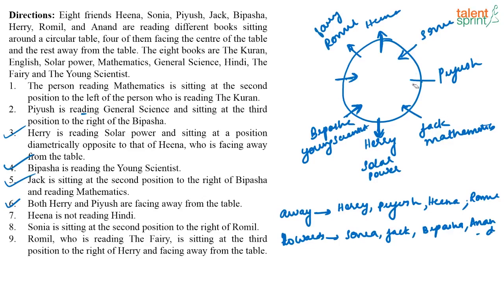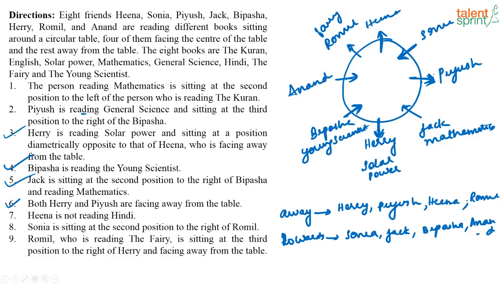But Piyush is facing away from the table, right? Sorry, I marked it as inside. Piyush is facing away from the table. See here, 1, 2, 3. 3 people are facing outward. So this person is facing inwards. So when I look at the directions, if I take this to be Bipasha, Bipasha obviously has to face inward. So this has to be Piyush and Piyush has to face outward. Okay, so this is Jack. This we don't know who it is. So who are we left with? We are left with Anand. So this has to be Anand.